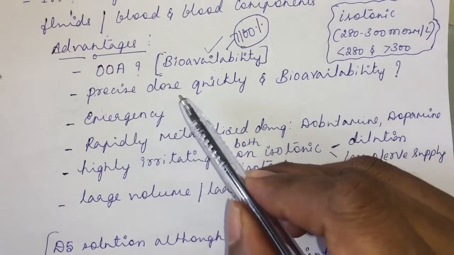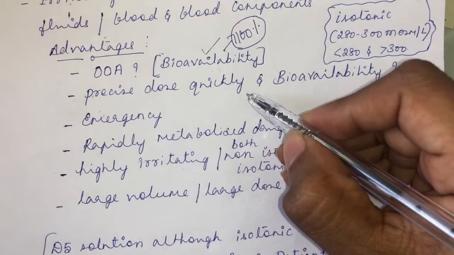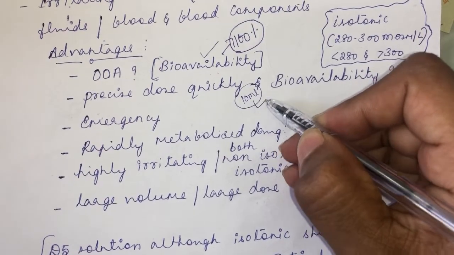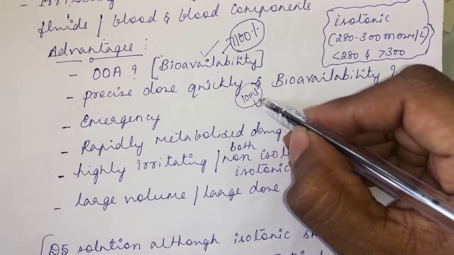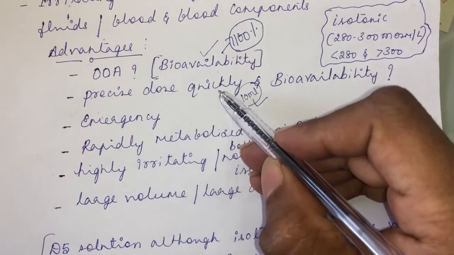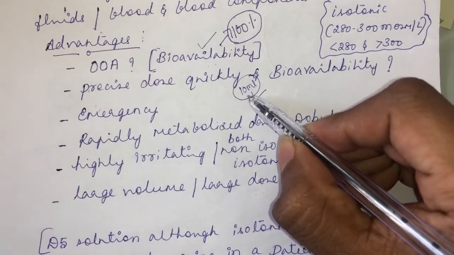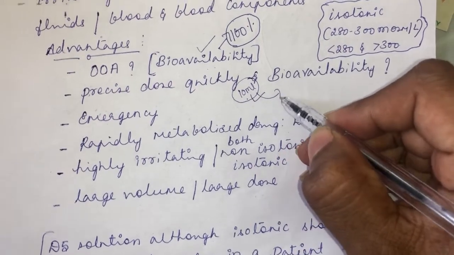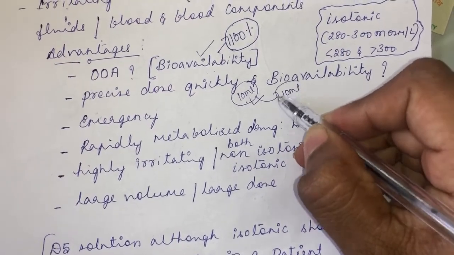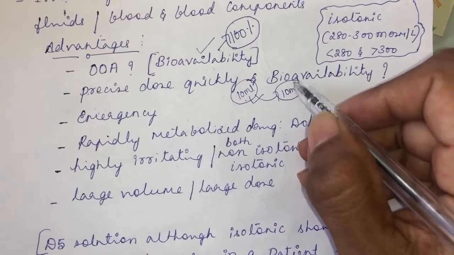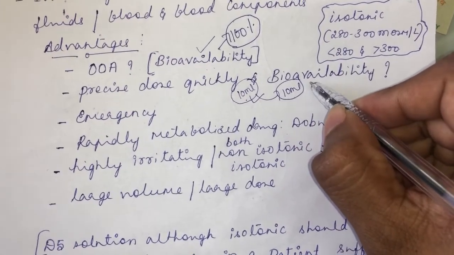Then you can give a precise dose quickly. See, if we are giving 10 ml, that entire 10 ml will reach the systemic circulation very fast. So the precise dose quickly, and the bioavailability will be 100%. If you are injecting 10 ml of drug, the entire 10 ml will reach the systemic circulation intact. That is called 100% bioavailability.